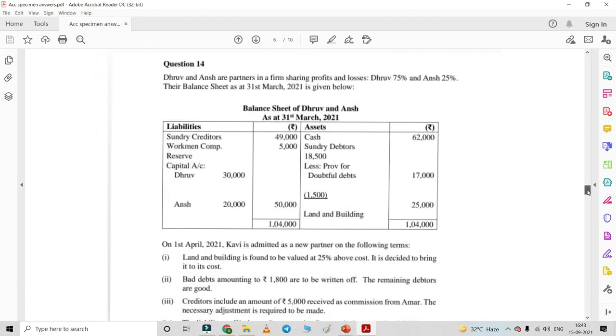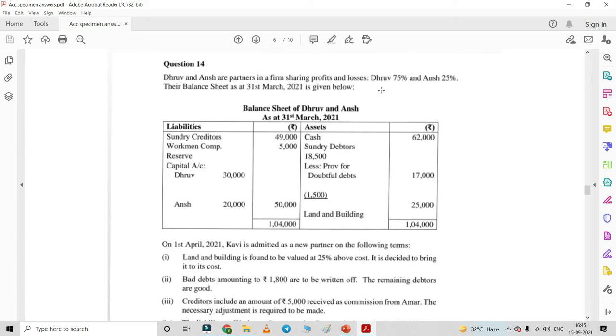Now let's come to sum number 40. This sum is a sum on admission. Now in this question, Dhruv and Ansh are the partners in the firm sharing profit and losses in the ratio 75% Dhruv and 25% Ansh. So 75% is 75 by 100, which will come to 3 by 4, and 25 by 100, which will come to 1 by 4.